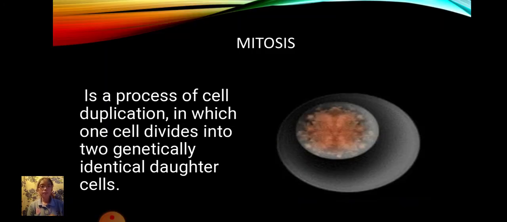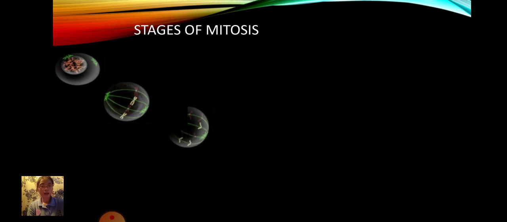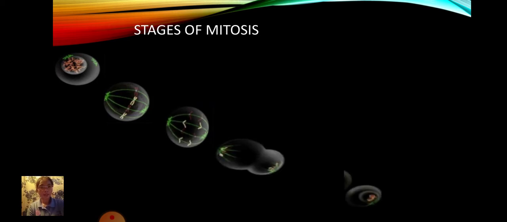Mitosis. It is a process of cell duplication in which one cell divides into two genetically identical daughter cells. The stages of mitosis: the prophase, metaphase, anaphase, telophase, and the cytokinesis.